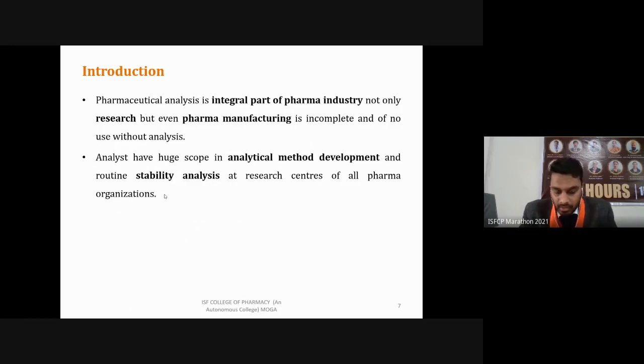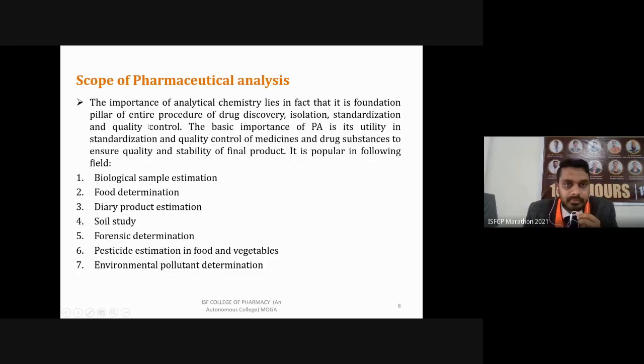Now, this is for a new drug. If there is already a drug present in the market that we are synthesizing batch wise in manufacturing industries, then for its stability and quality we have to perform analysis repeatedly, for every batch, for every step. So here also analysts come into the scope, because there is a requirement of analysts in each industry, either to develop a method or to perform routine studies where you are synthesizing a formulation batch wise. So there is scope for analysts in each organization, in the QC and QA department.